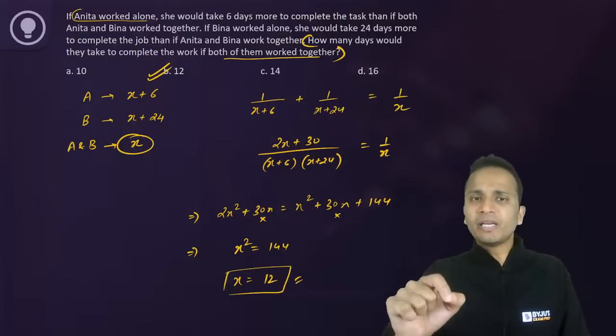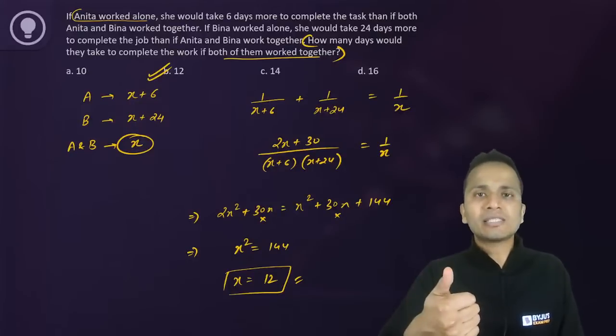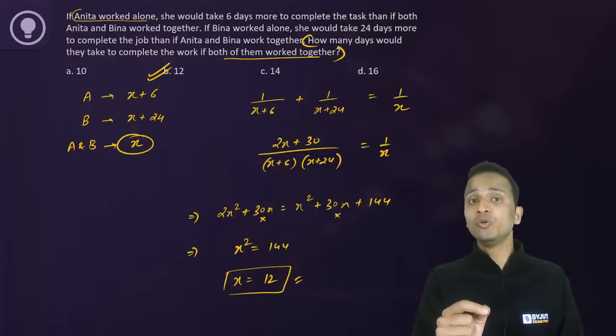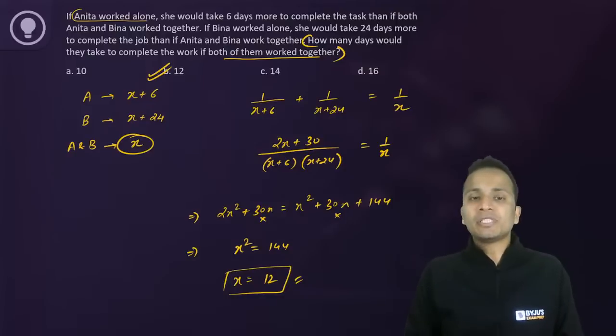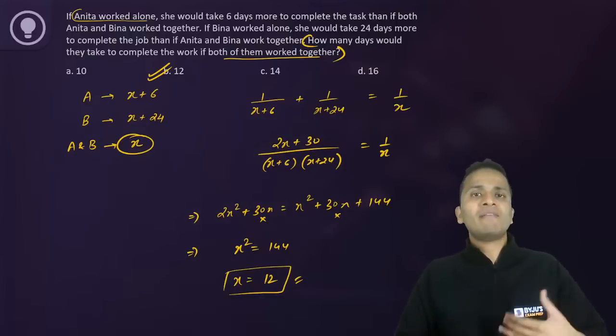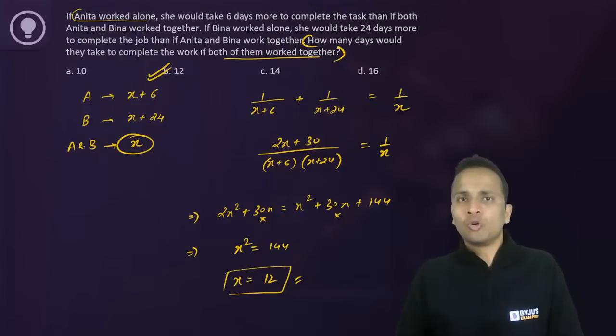Now what this particular exercise will do, after the answer comes, just read the last line of the question. This will help you in marking a correct answer. A lot of times it happens that the value of X comes to 12, but they have asked the value of 2X. Okay, so the answer should have been 24, or the answer should have been something else.